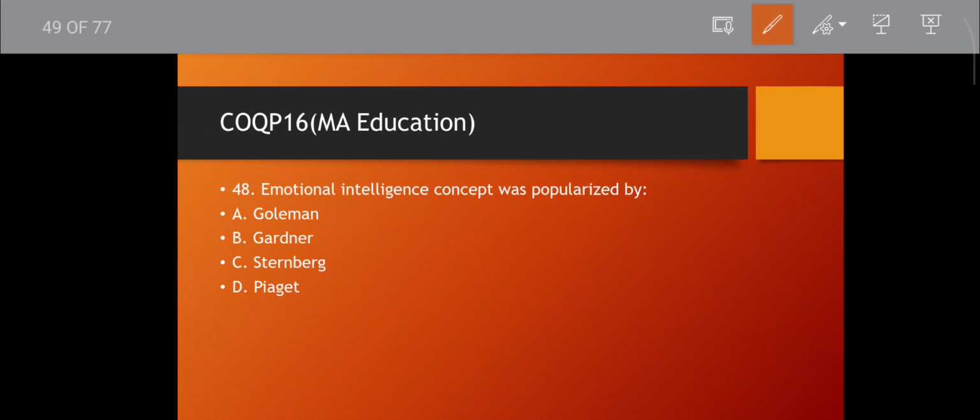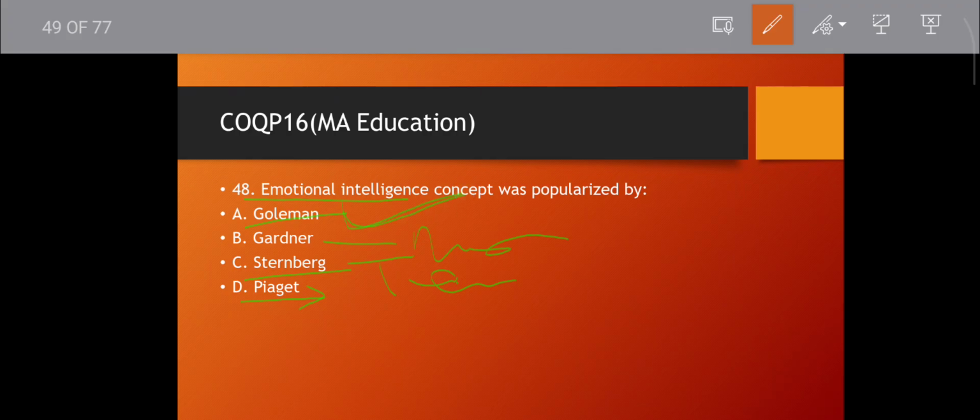Question number 48. Emotional intelligence concept was popularized by whom? Goleman, Gardner, Sternberg, Piaget. Piaget is cognitive development. Sternberg is the triarchic theory, Gardner is multiple intelligence theory, and Goleman. This is important: Goleman is the right answer.